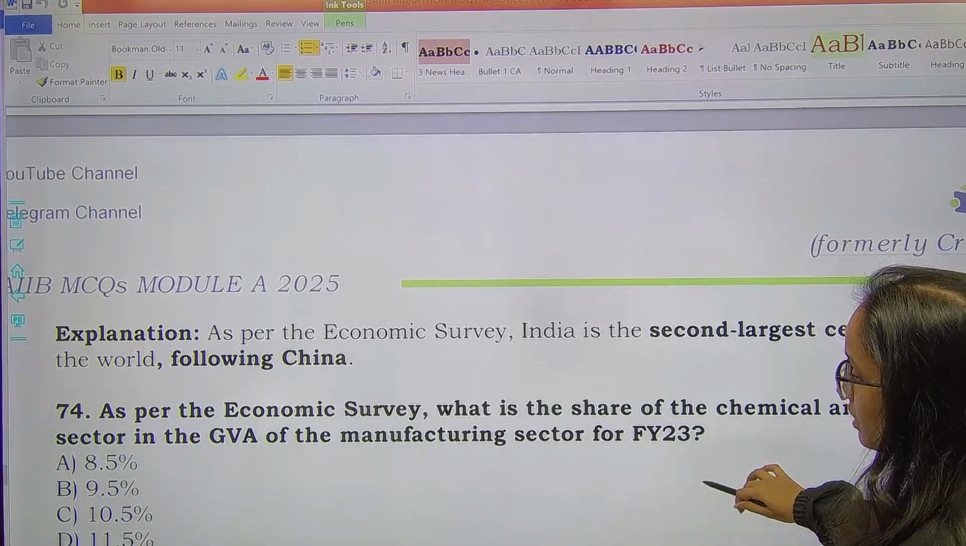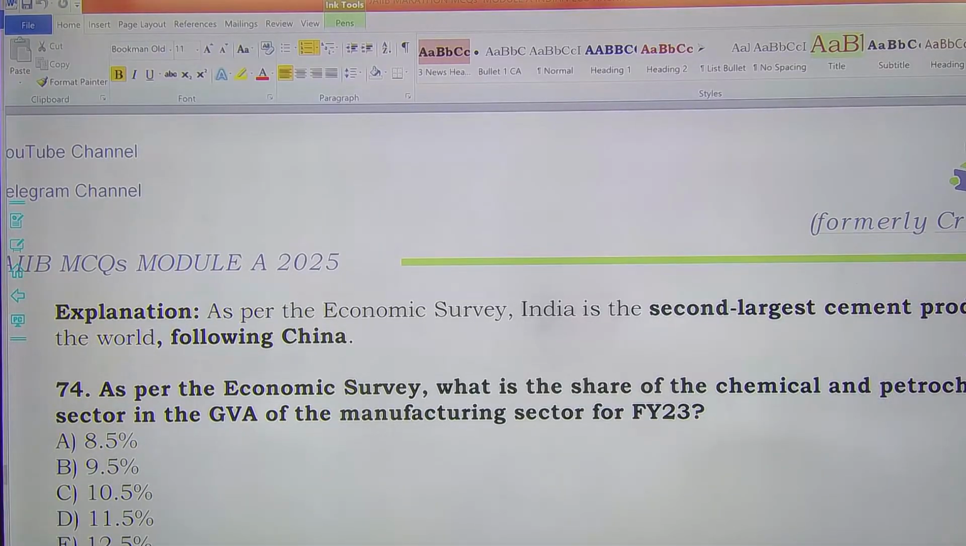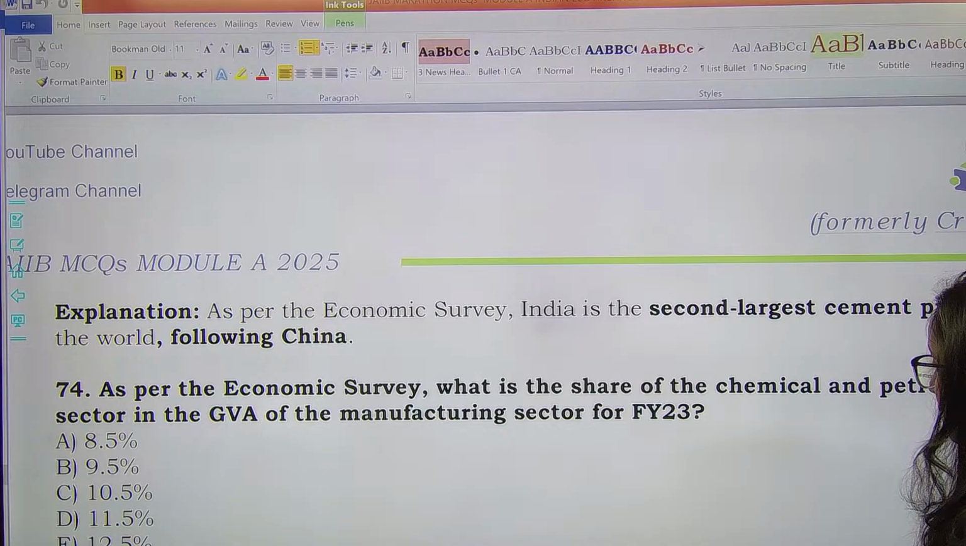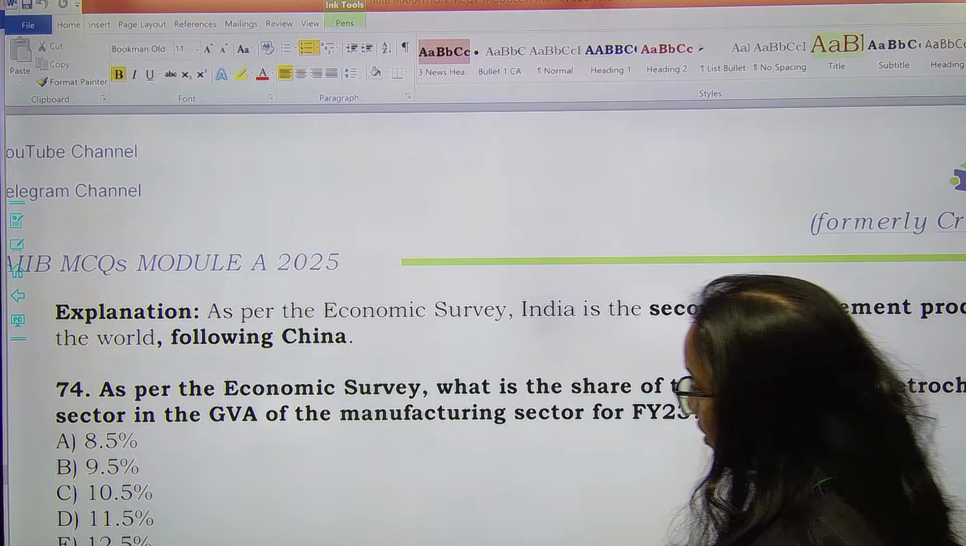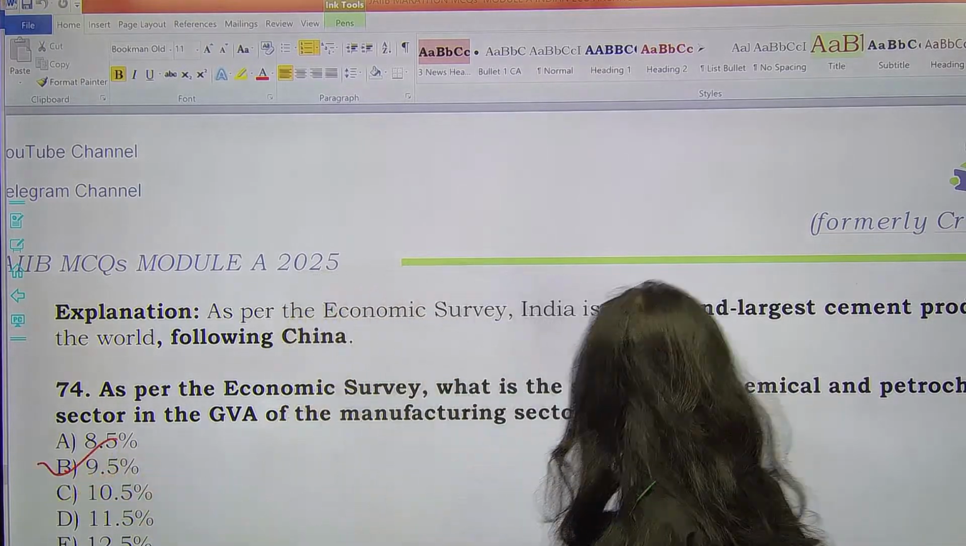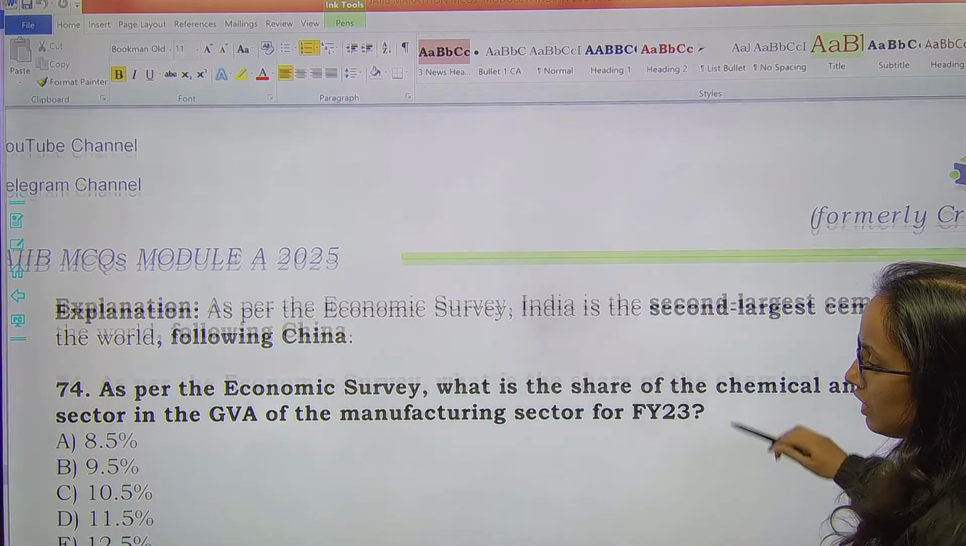As per the economic survey, what is the share of chemical and petrochemical sector in the GVA of manufacturing sector for financial year 23? So the share will be 9.5%. Option B will be the right answer here.